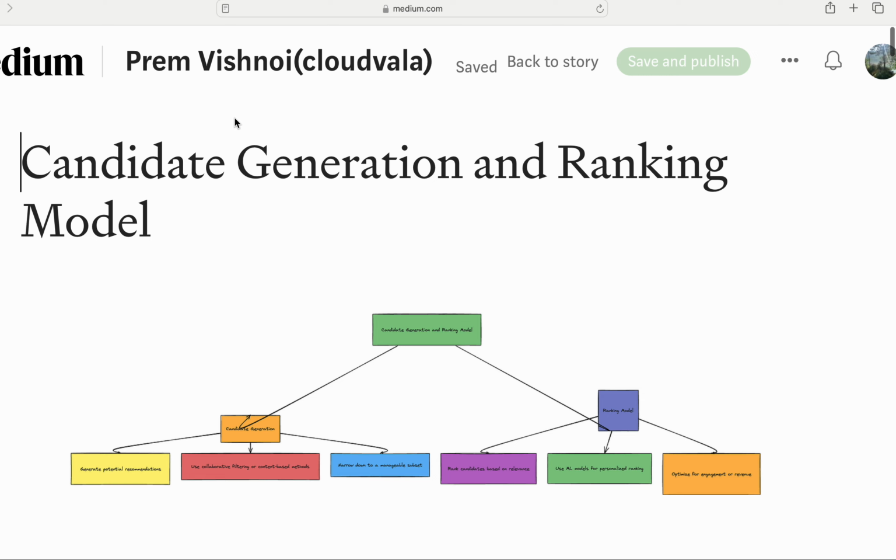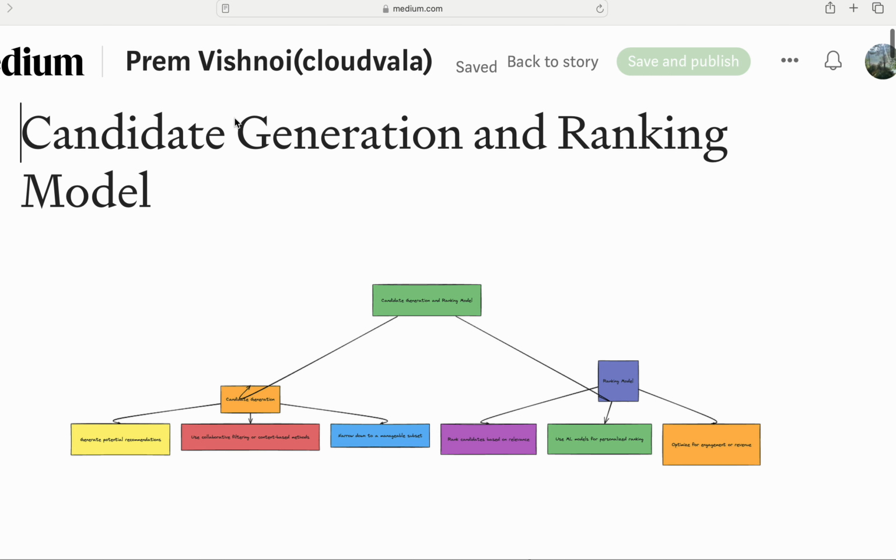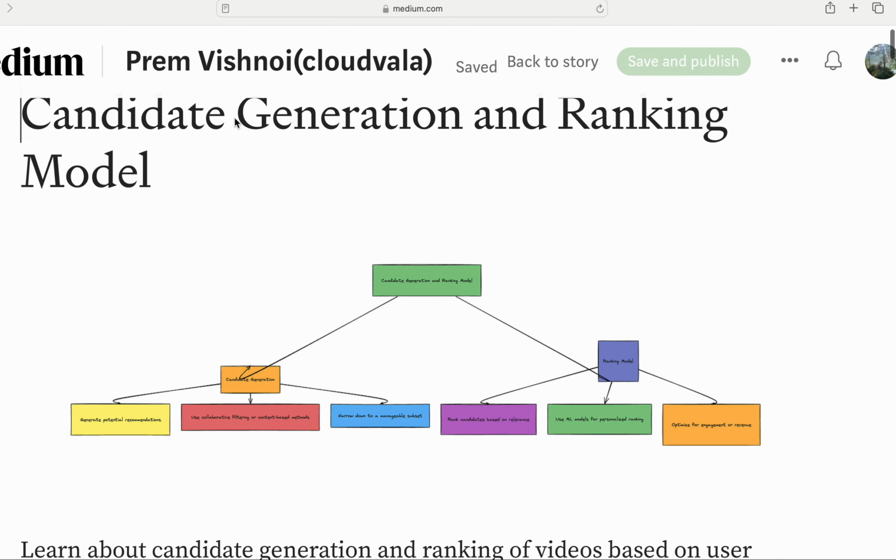So this is system design for candidate generation and ranking for a video system.